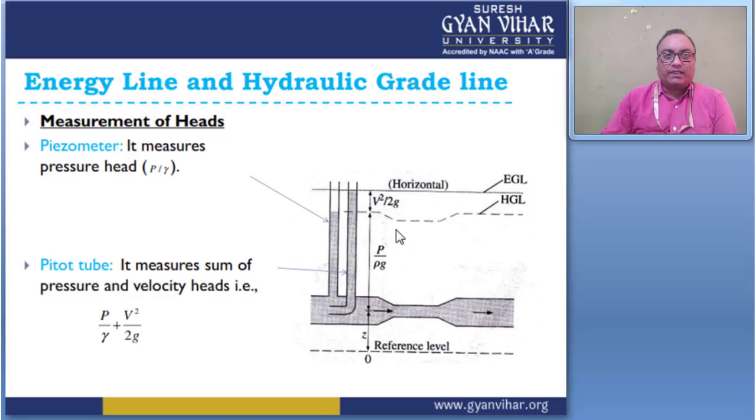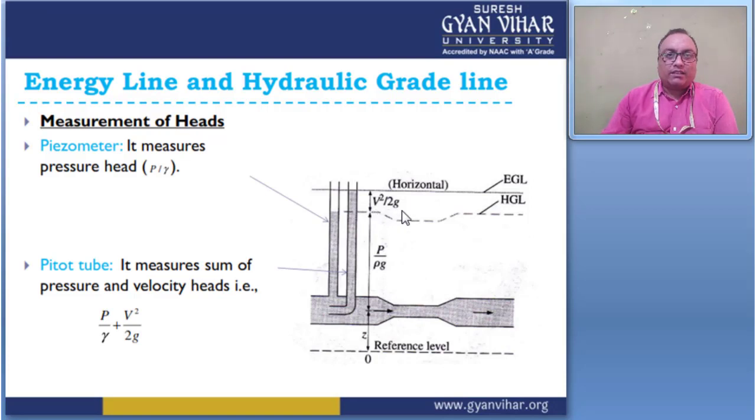So for the static head or pressure head, the piezometer gives only the P by rho g value, but the pitot tube gives the sum of pressure and velocity head, where the pressure head is P by rho g and the velocity head is V square by 2g.